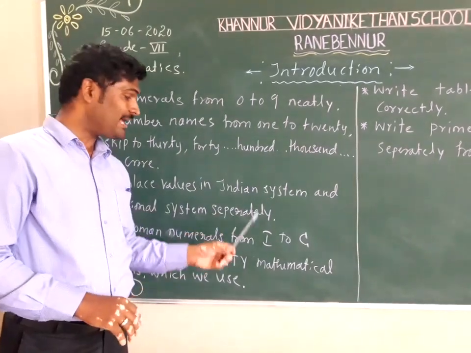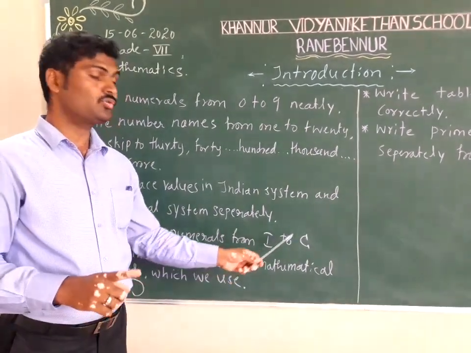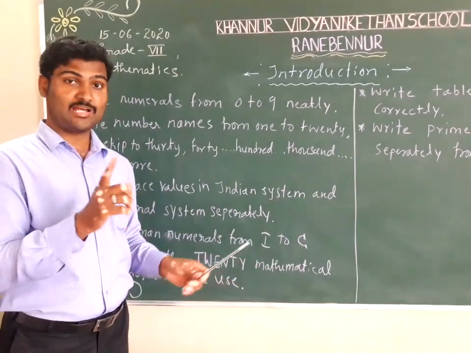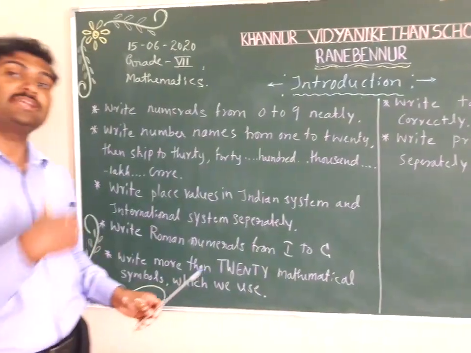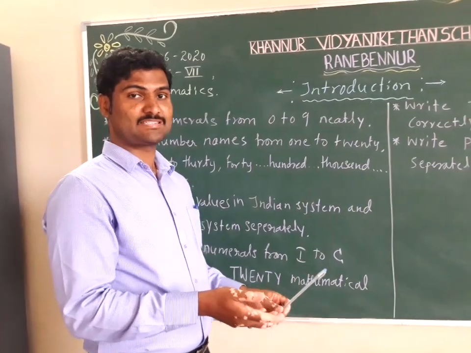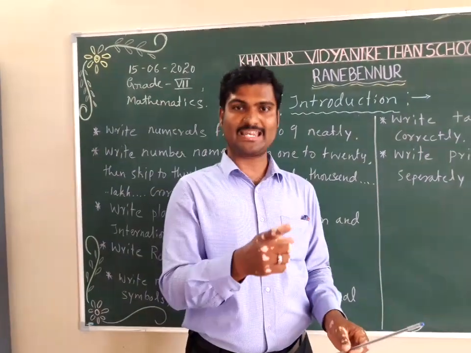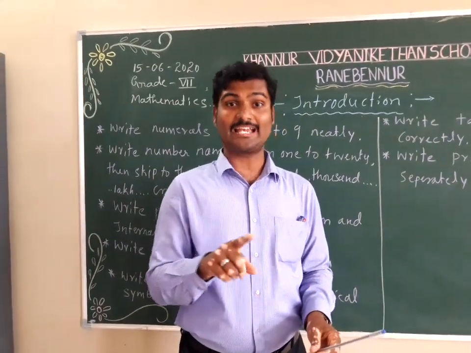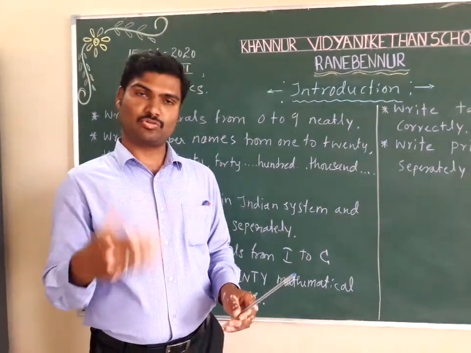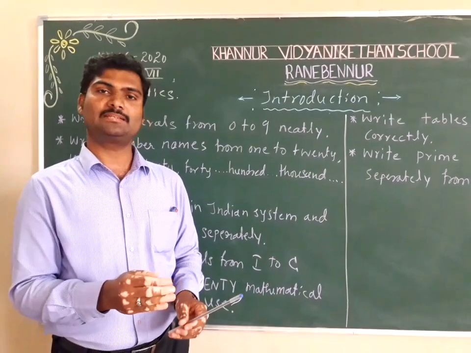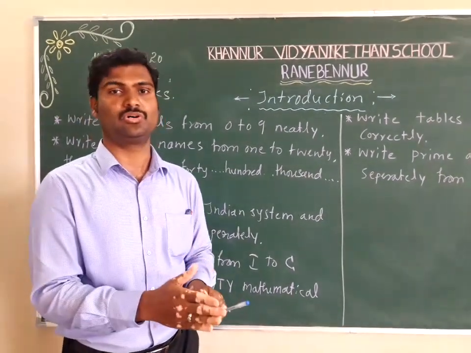No, not that. I means 1, C means 100. These all are the symbols for the numbers in Roman numerals, right? You already studied in the previous classes. What are Roman numerals? I stands for 1, double I stands for 2, triple I stands for 3. Like this you go on writing all the things, and you know the rules also.